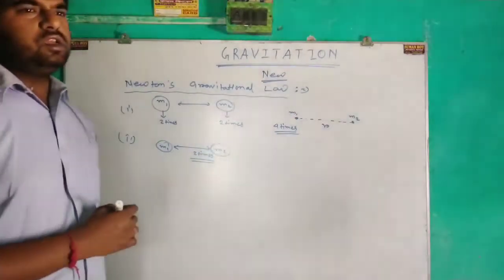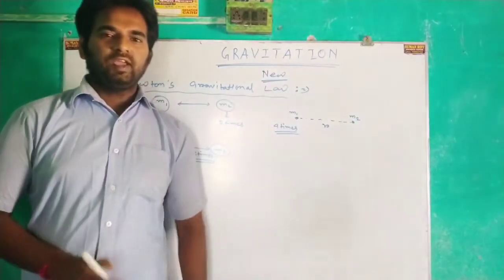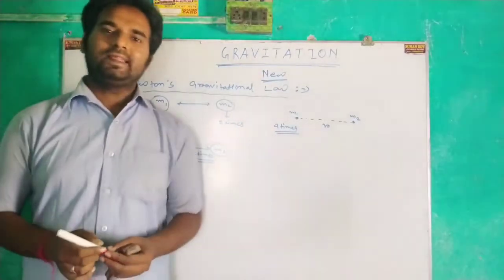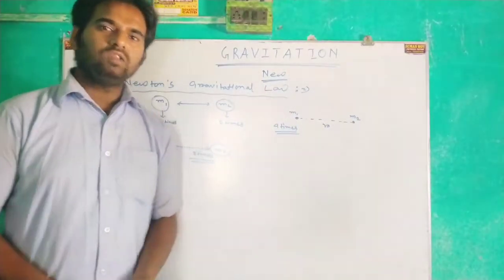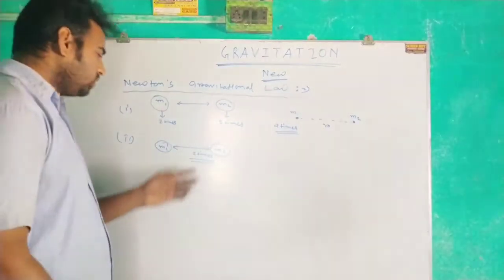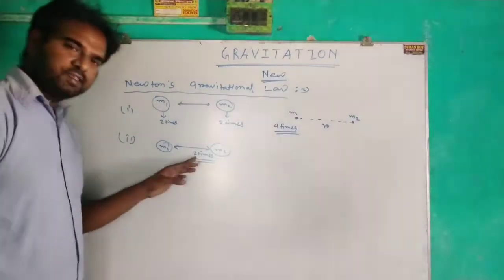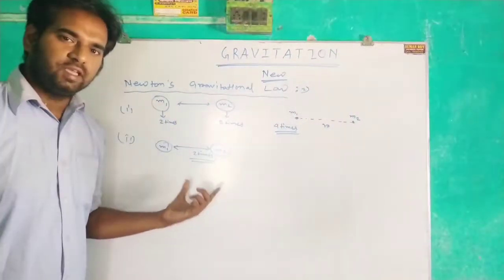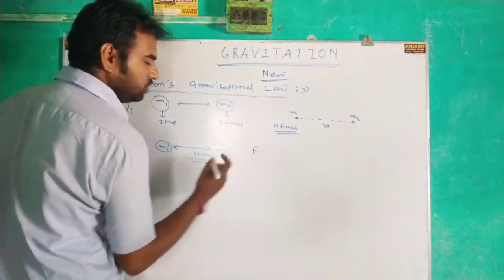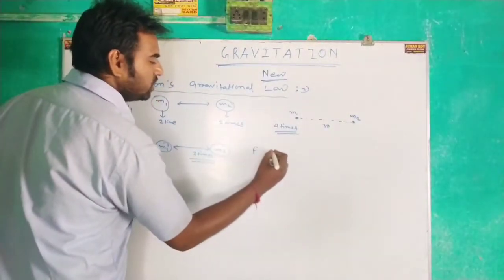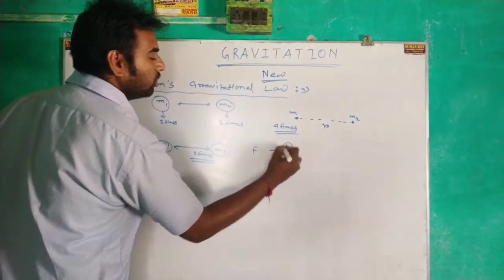In general thinking, we can conclude that if we increase the distance of two particles, the attraction force will decrease. Here also the same thing happens. So if we increase the distance by 2 times, the force between these two particles becomes 1 by 4.